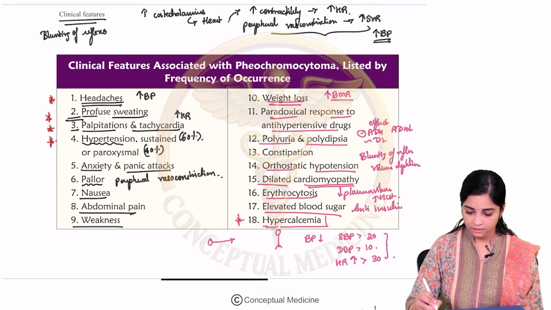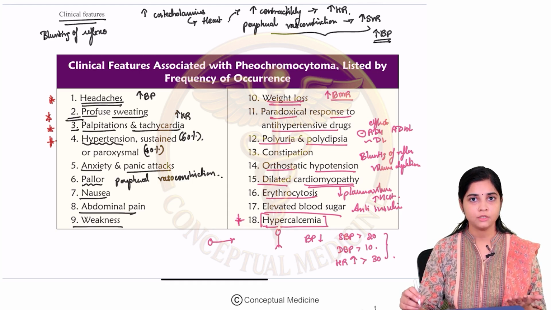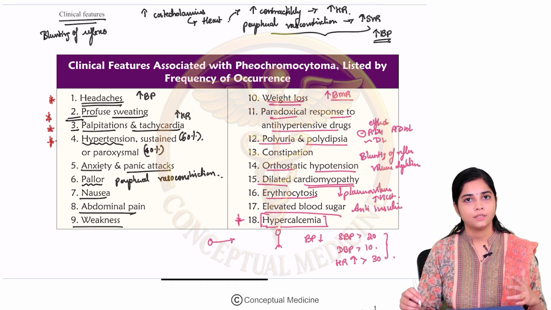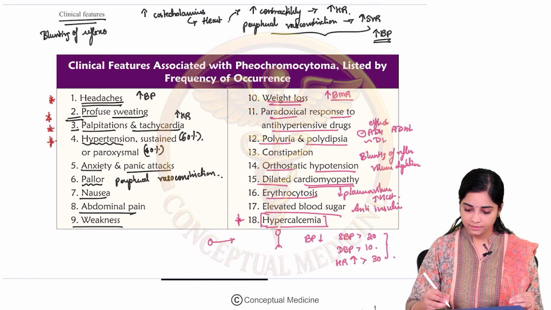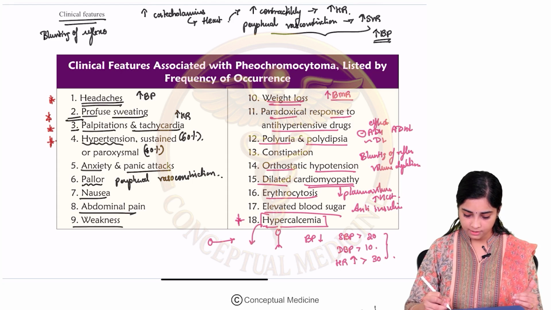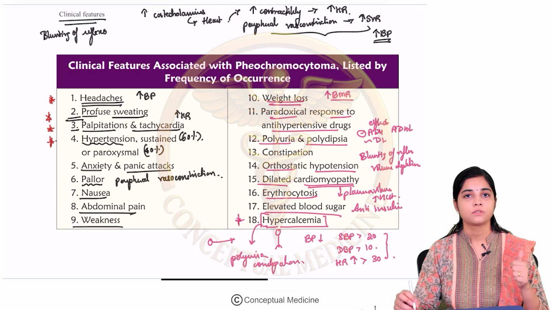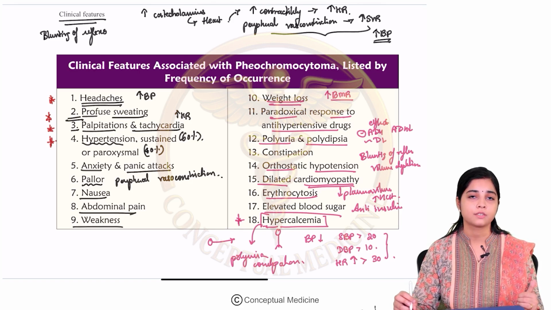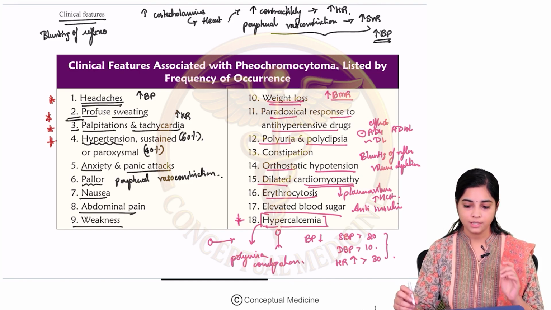Very importantly, your pheochromocytoma can have associated hypercalcemia because of a paraneoplastic feature or association with multiple endocrine neoplasia syndromes. This hypercalcemia in itself can cause polyuria and constipation. Okay, so clear? So, this is about the various clinical features of pheochromocytoma and why it is happening. Okay, fine. Now, let us move forward.